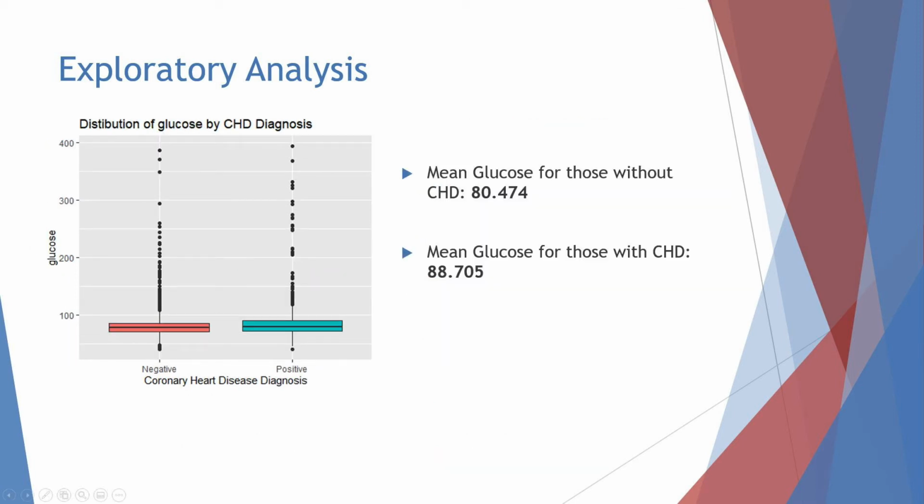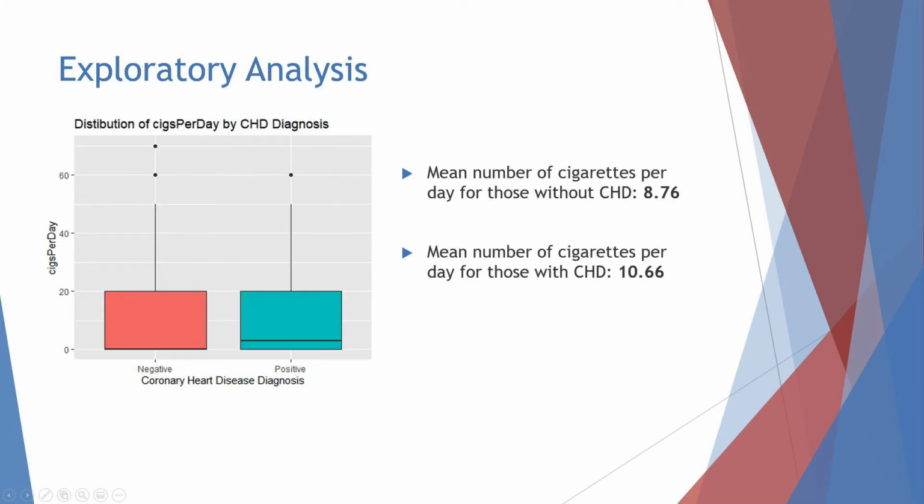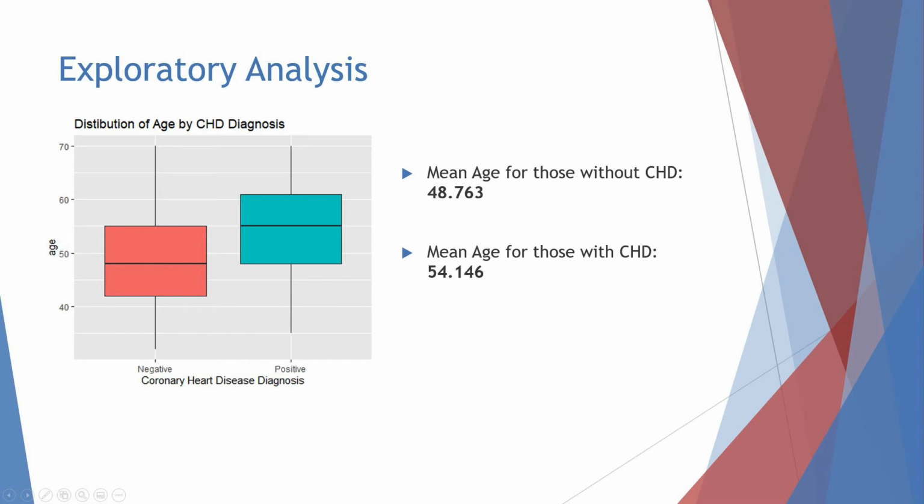This trend continues for glucose as well as the cigarette consumption, and finally there is a distinct difference between the age between those who suffer from coronary heart disease and those who do not.